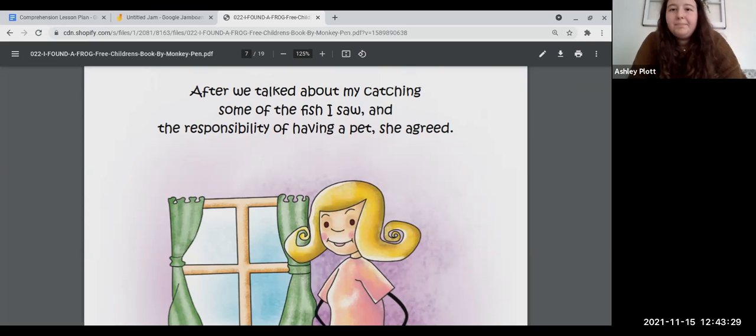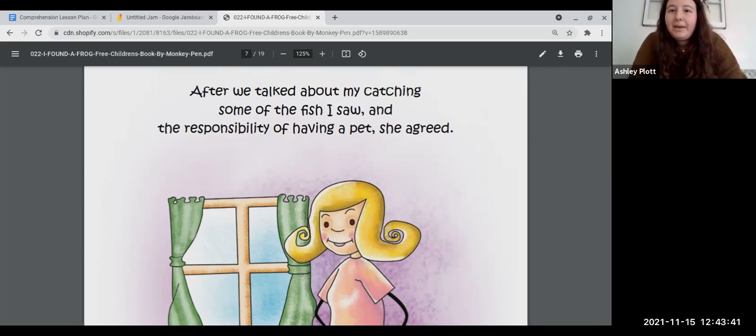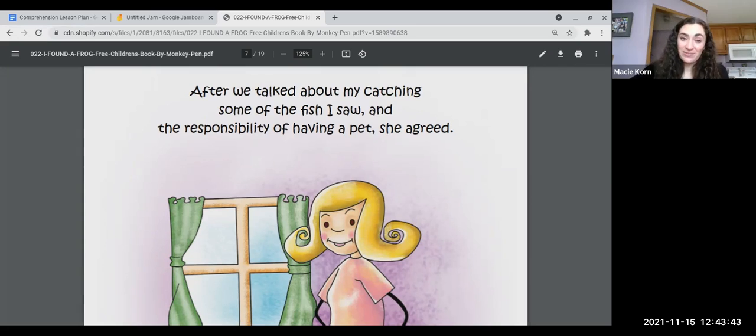You have to feed them. Yes, very good. You have to make sure your pet eats, and you also have to give them water, right? Can you think of one more responsibility? You have to clean up after them. Yes, very good. So sometimes pets can make messes, and it's the responsibility of their owner to clean up after them. So we have to think about getting them food, water, cleaning up, and then giving them baths. And there's lots of responsibilities having a pet, right?